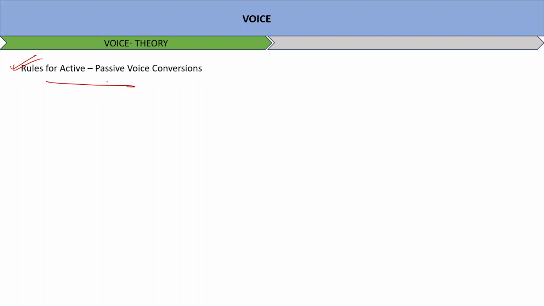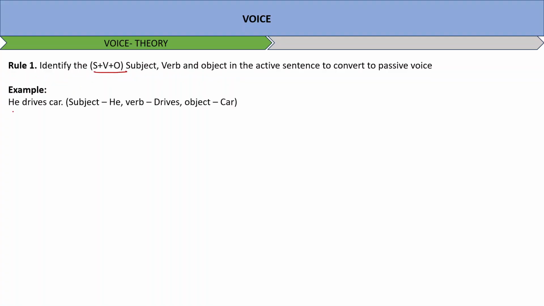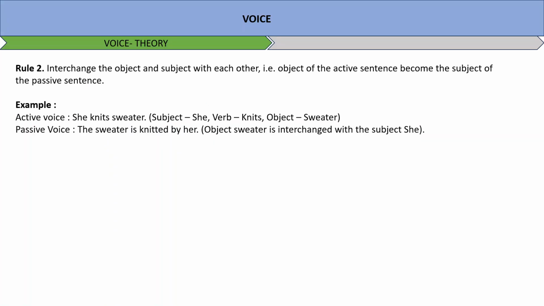The first rule says when you read a sentence of any voice, you have to identify subject, verb, and object in the active sentence to convert it to the passive. For example, he drives the car. Subject is he, verb is drives, and object is car. Second rule says interchange the subject and object with each other, and the object of the active sentence becomes the subject of the passive sentence.